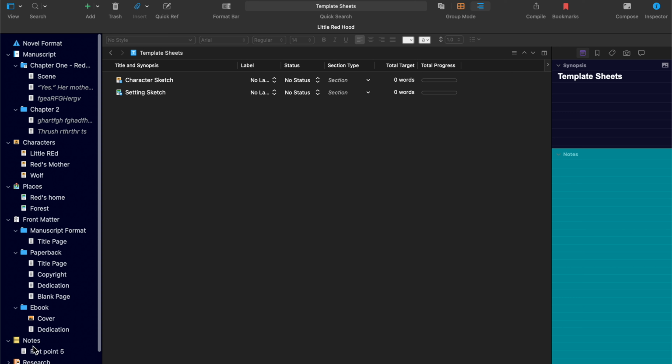We'll look at changing the icons, how to use split screen in order to help you with drafts, looking at the corkboard and index cards, creating synopsis for your scenes, rearranging your project through the corkboard, how to use the line mode, which is the visual timeline, and we'll discuss where you can add images and where you cannot.